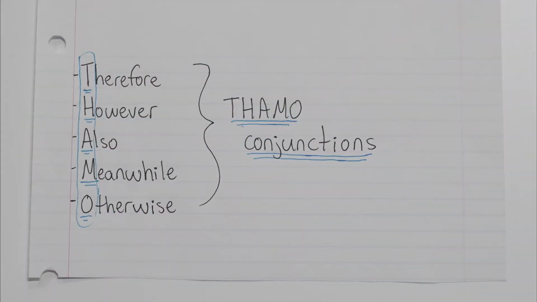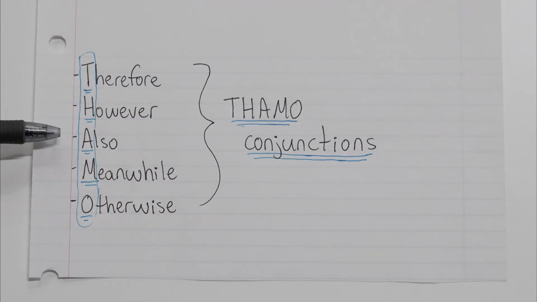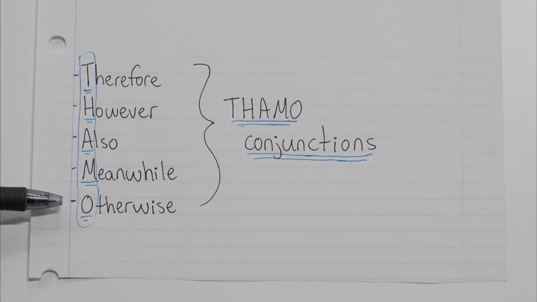Okay, so THAMO is an acronym for therefore, however, also, meanwhile, and otherwise. And these are all conjunctions that can be placed in the beginning, middle, or end of a sentence. In this video, we're just going to talk about how to use these conjunctions at the beginning of a new sentence. So let's take a look.